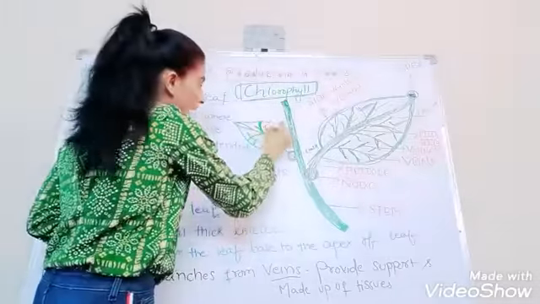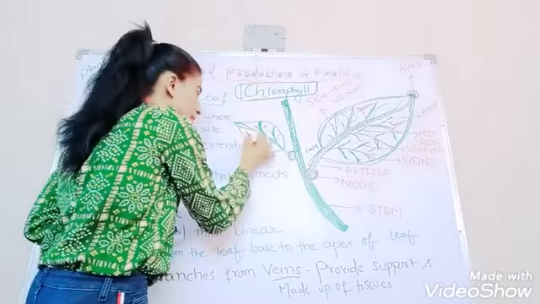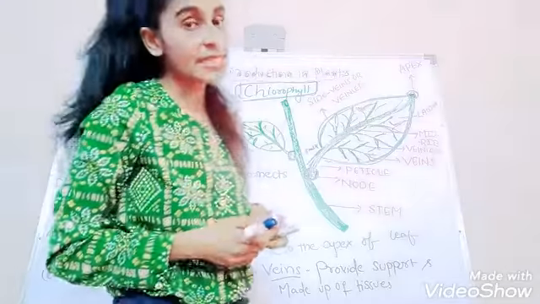And again from these veins, a number of small branches arise. They are called veinlets. So veins are the branches of the midrib, and from the veins a number of veinlets arise.